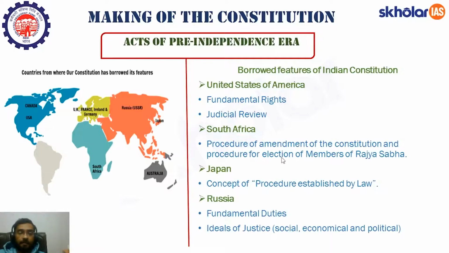Now, next is Japan. From Japan, we have borrowed this concept known as the procedure established by law. What is this procedure established by law? See, everything that parliament में pass होती है, that is sometimes these laws are often checked by the judiciary. So at that time, what Indian judiciary checks is the procedure established by law. What it means is they'll check that while enacting a law, while making a bill into an act, all the procedure they are followed or not.